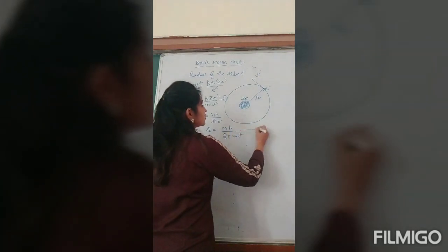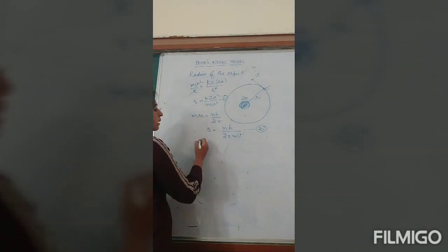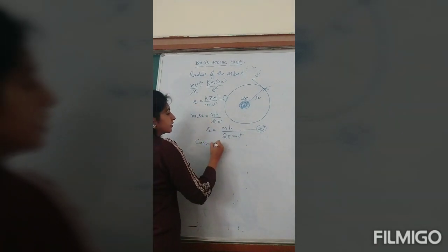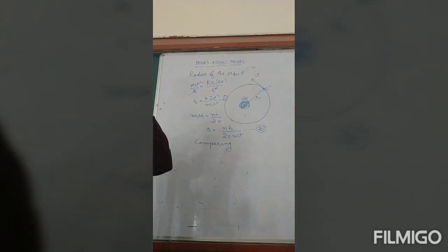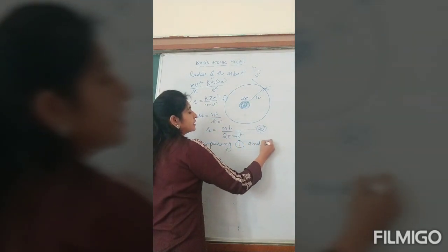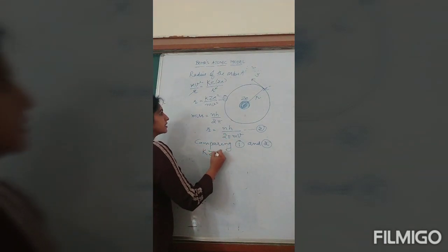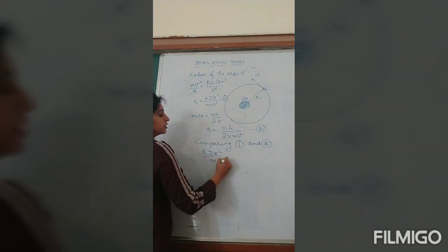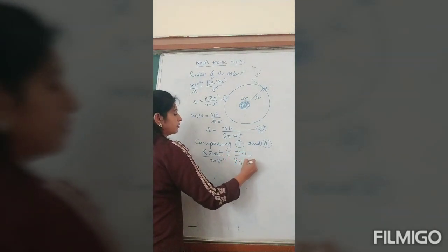Now comparing equation first and second, both are giving you expression for r. So comparing first and second, calculate the value of v. Now you all can solve side by side. Comparing first and second, find the expression for v. We will get K Ze square over mv square, and this is equal to nh over 2 pi mv.